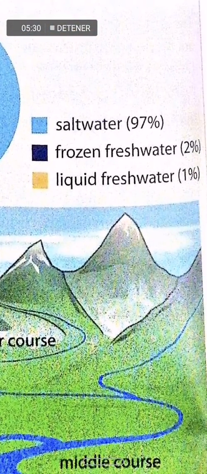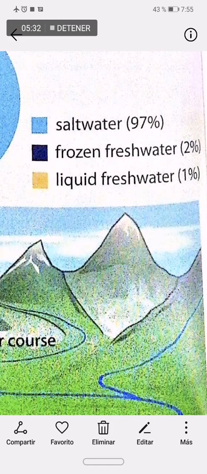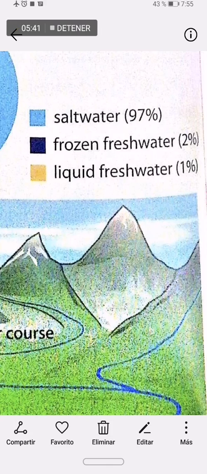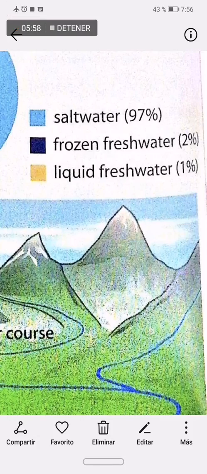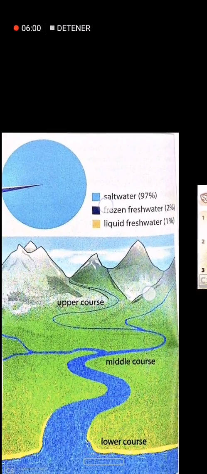And here we have a little statistics. It says that salt water is 97% on the earth. En la tierra el 97% del agua es salada. 2% is frozen fresh water. El 2% es agua congelada que no es salada. And 1%, only 1% is liquid fresh water. Solo 1% es agua fresca líquida. Fresca significa que no tiene sal, okay? Fresh water.